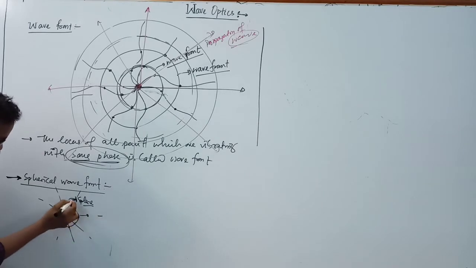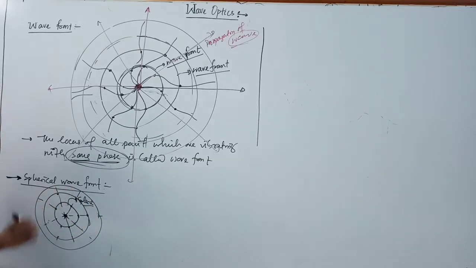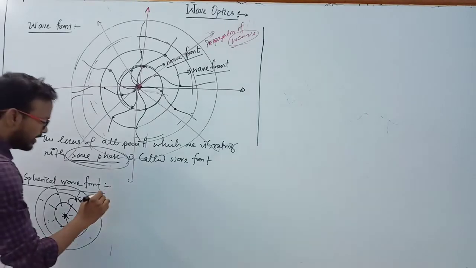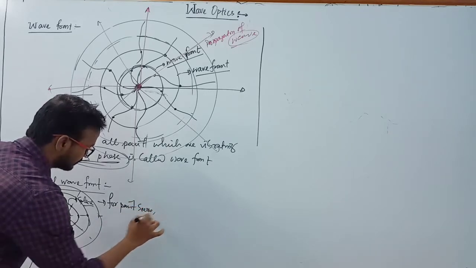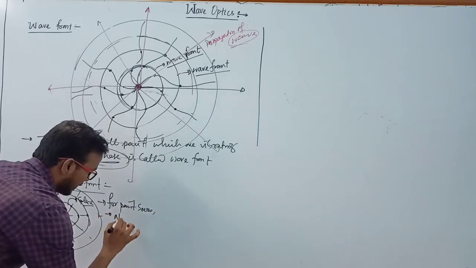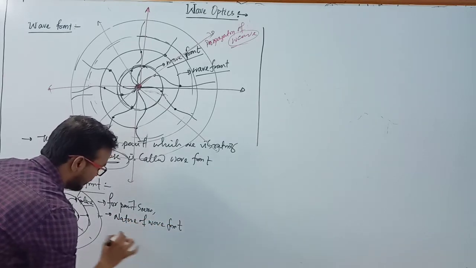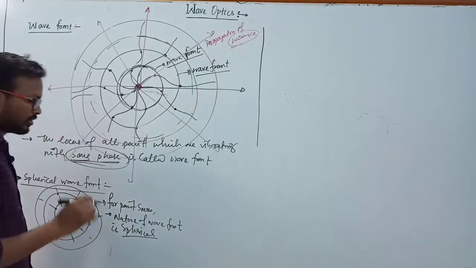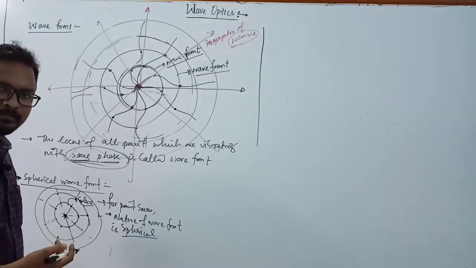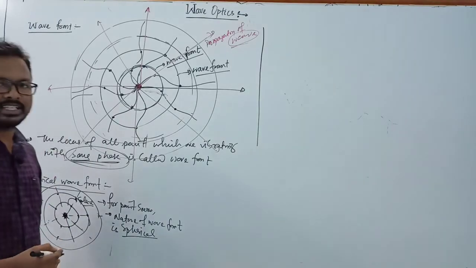And you can take another particle here, this point, this point, this point, and this point. Then we get another sphere here. You can get another sphere here. So for a point source, the nature of the wave front is spherical. So what is the condition for which we get a spherical wave front? Spherical wave front means there is a point source and that point source gives us a spherical wave front.